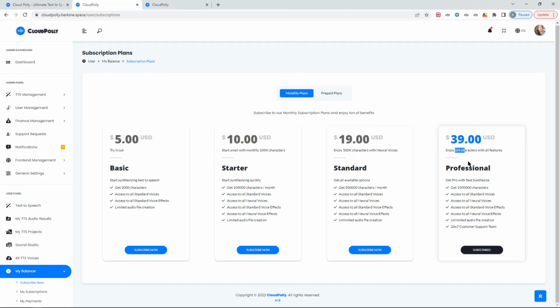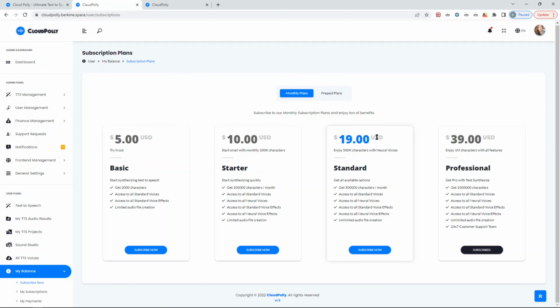Now, at this moment, the way it's created, the credits do not deplete, but again, you are still earning, well, at least 70-80% or more, regardless of whether they use it or not. For example, they can use 1 million characters for $39. Now again, this is just an example. It can be more, it can be less, all up to you. But in reality, even if they use 1 million characters of neural voices, the maximum cost will be $16. So you're still earning $23 per user per month with this professional plan.